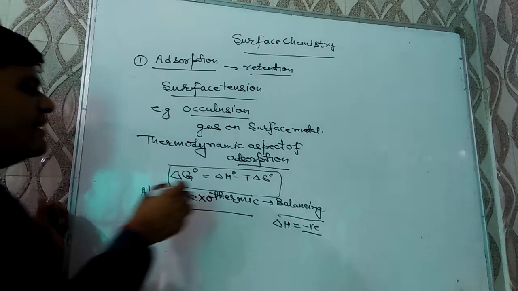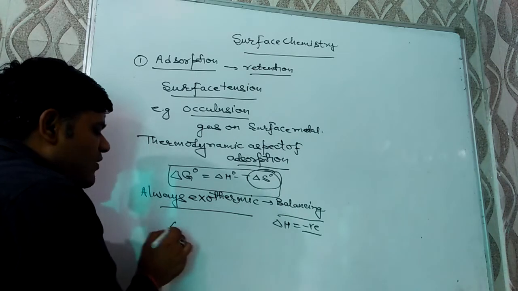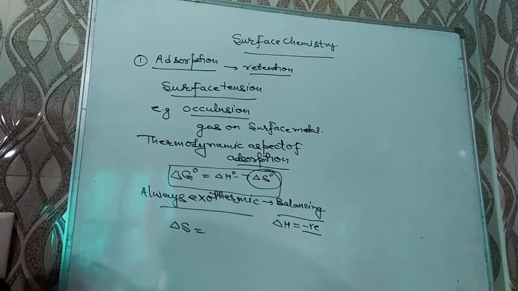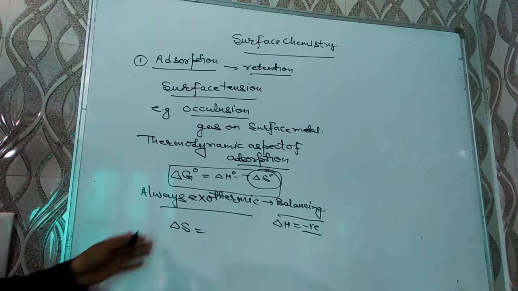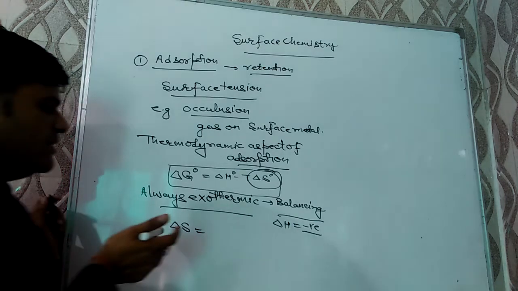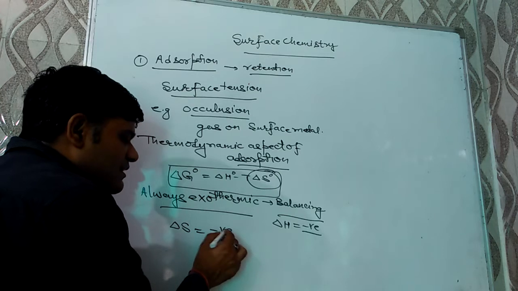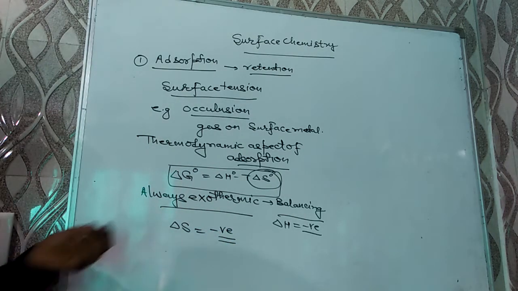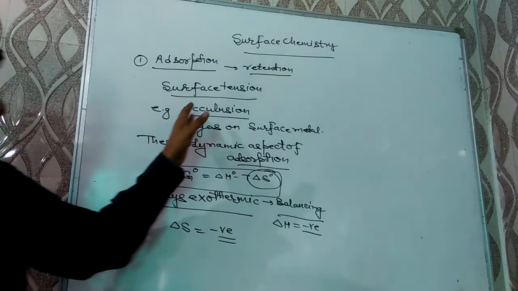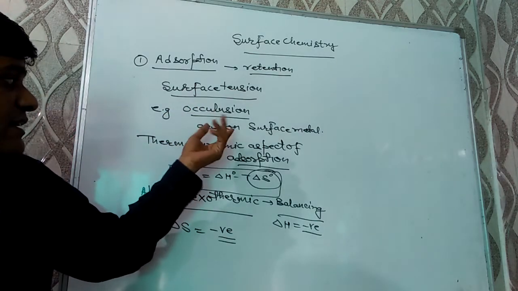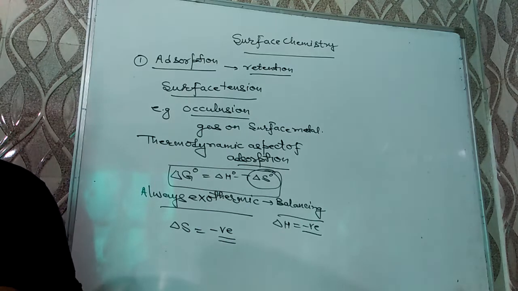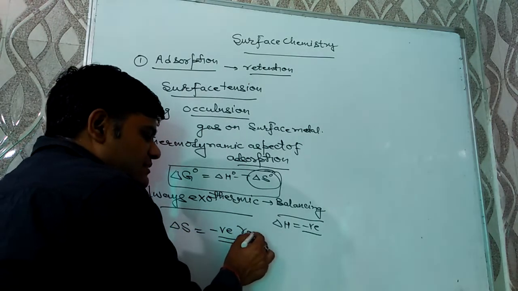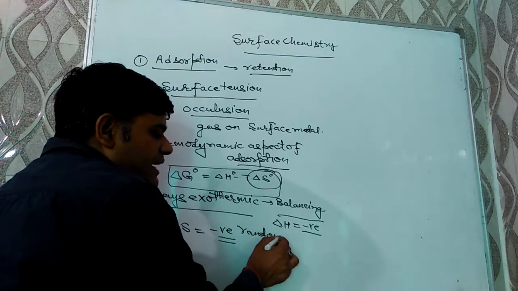The next question may be, what will be the sign of entropy change for adsorption? Generally, for spontaneous processes, ΔS should be positive, but for adsorption, ΔS is negative. As I have mentioned, in occlusion the retention of gases takes place, and due to this retention their randomness will decrease.